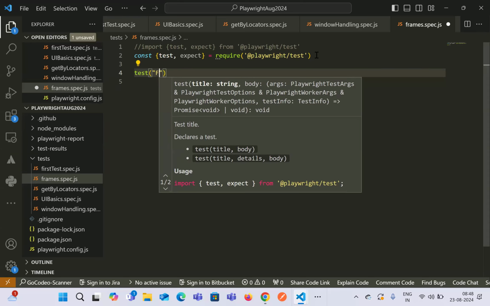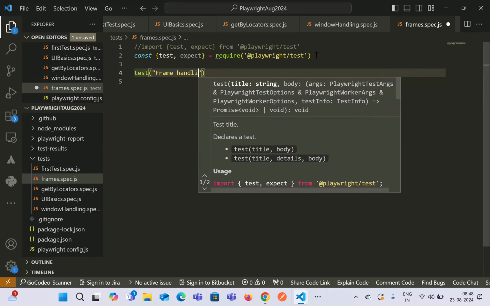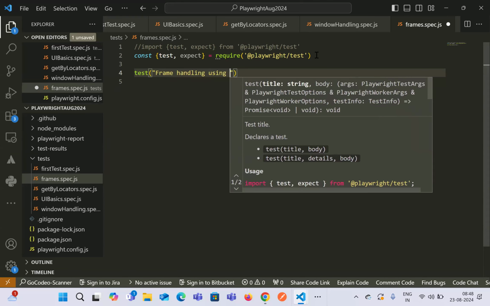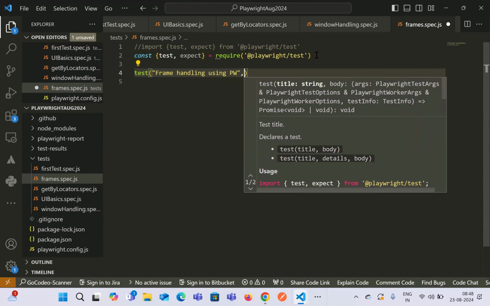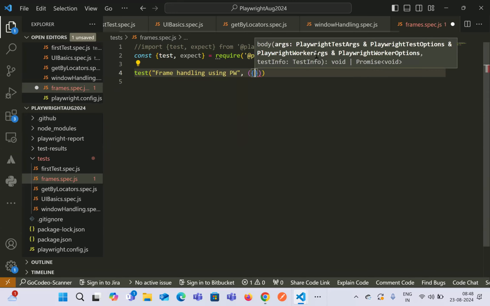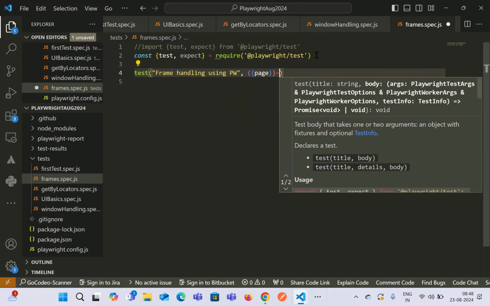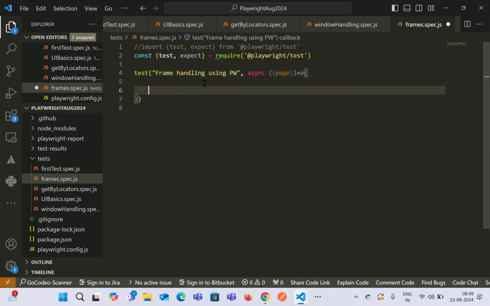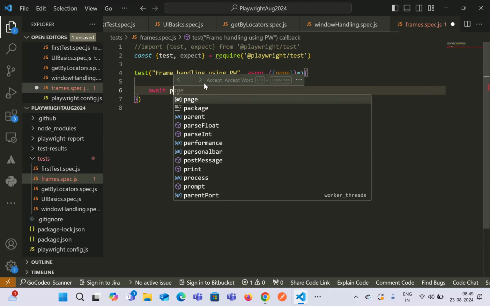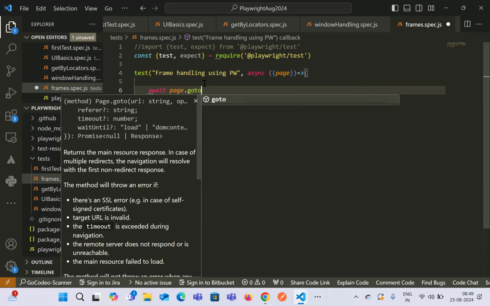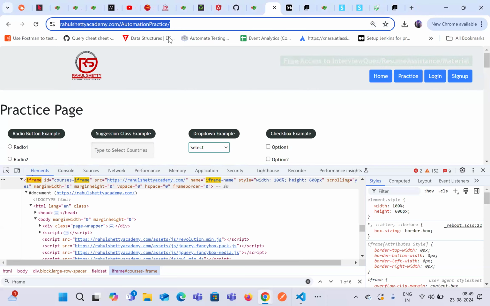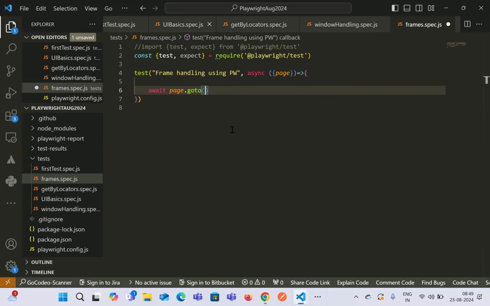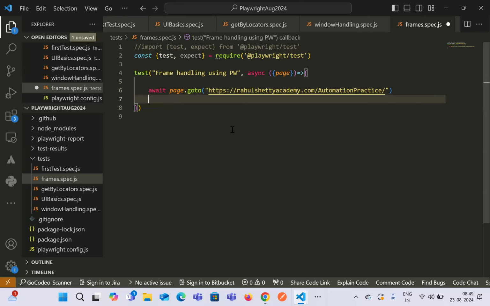So this will say frame handling using Playwright. And we can declare a fixture. We'll create a function, and we also have to give the async keyword over here. Let's start the automation. So we'll say page.goto, what is the URL of this particular thing? We have to give the URL.